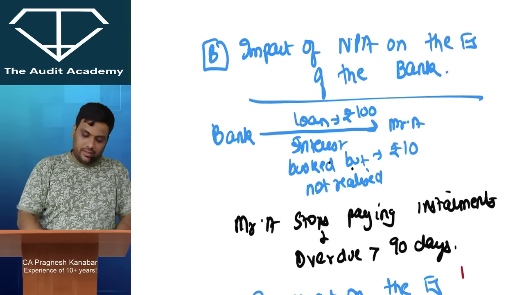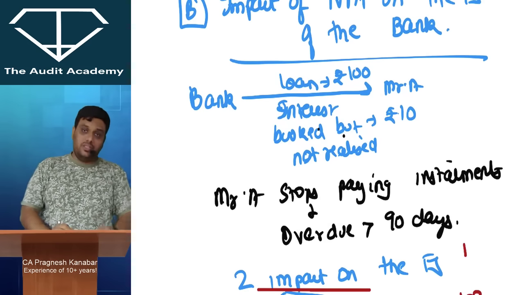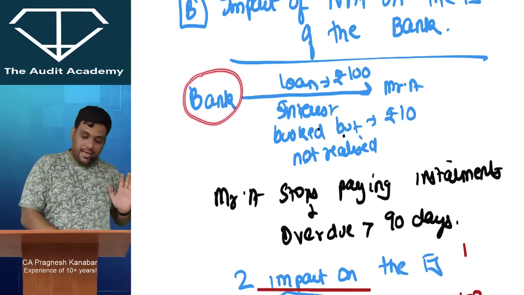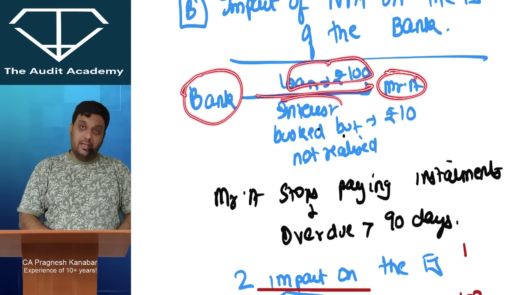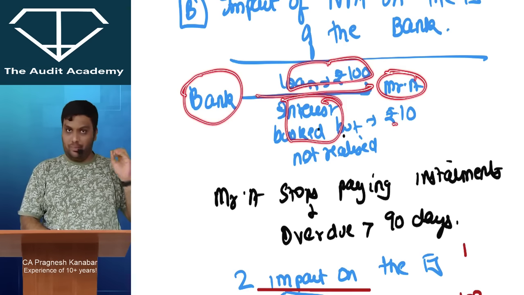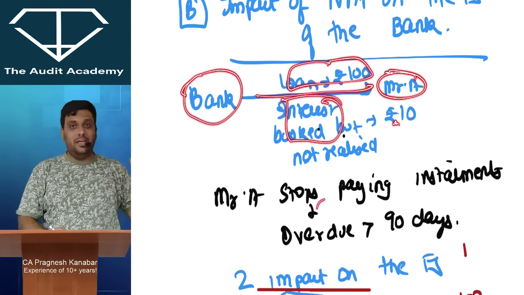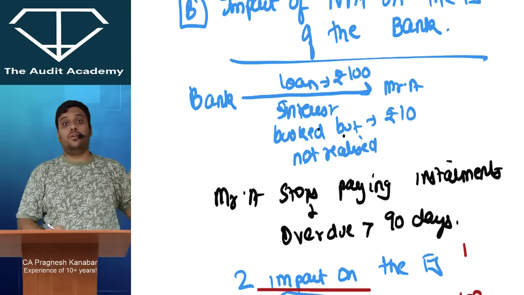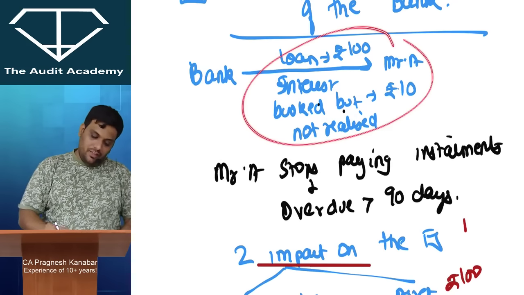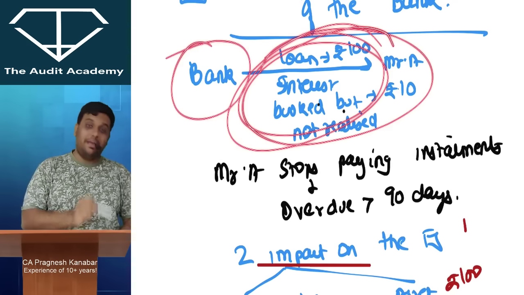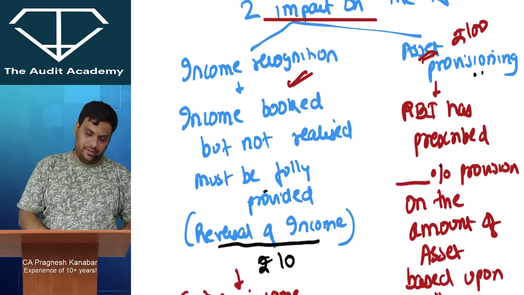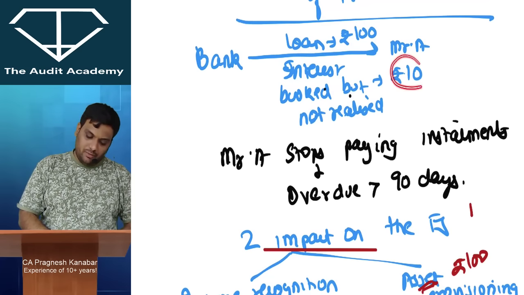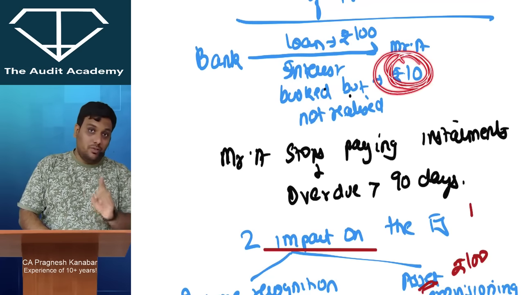Alright, so look at this: the impact of NPA on the financial statements of the bank. The bank has given a loan to Mr. A of rupees 100. Let us say the bank has charged interest of 10 rupees, and Mr. A stops paying installments. It is overdue for more than 90 days. Now what will be the impact of this on the bank's balance sheet and P&L? There are two impacts on the financial statements. First is income recognition. Let me talk about this 10 rupees. It was booked by the bank but not paid by A. So it was booked but not realized.